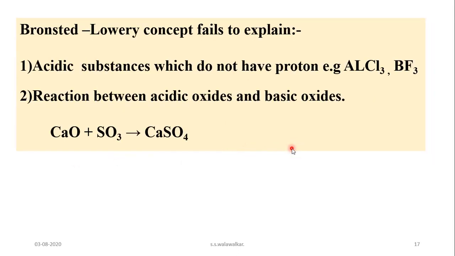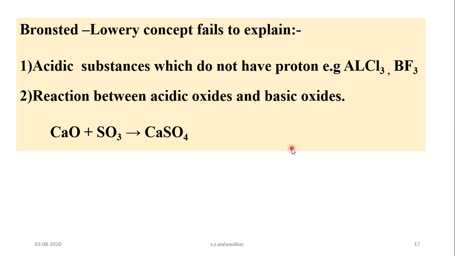And the limitations of the Lowry-Bronsted concept are: acidic substances which do not have a proton. The nature of these substances cannot be explained on the basis of the Bronsted-Lowry concept, for example aluminium chloride or BF3.